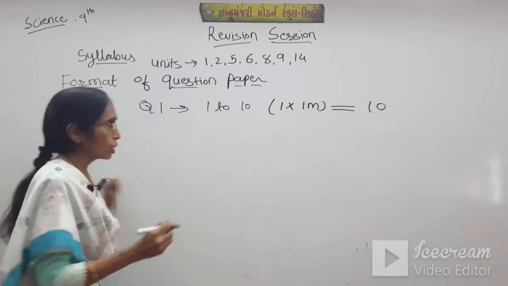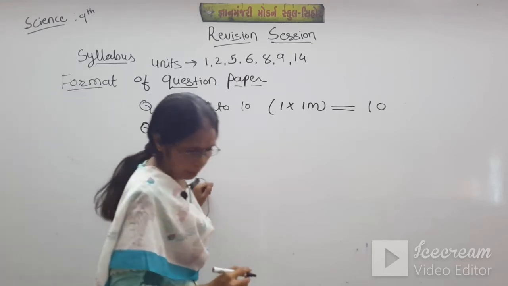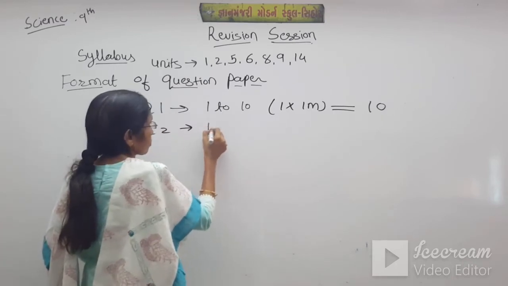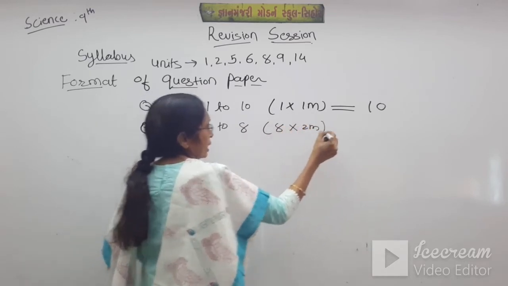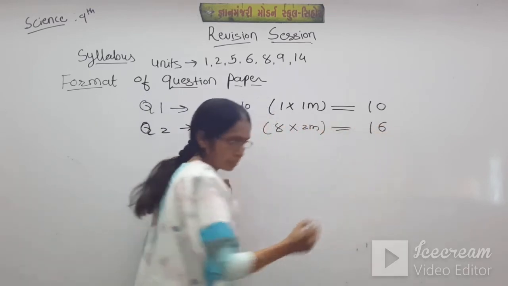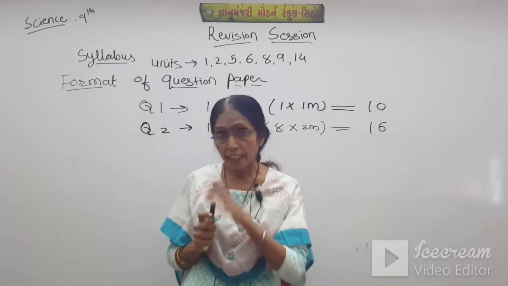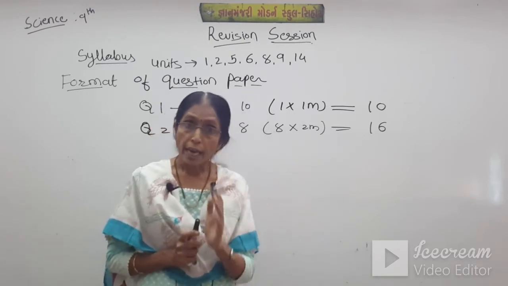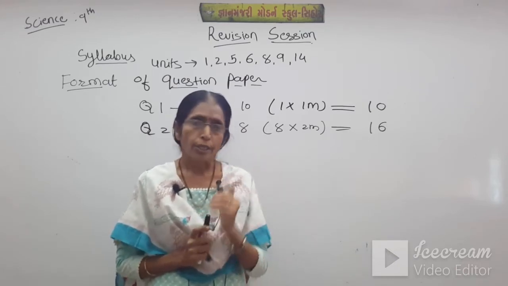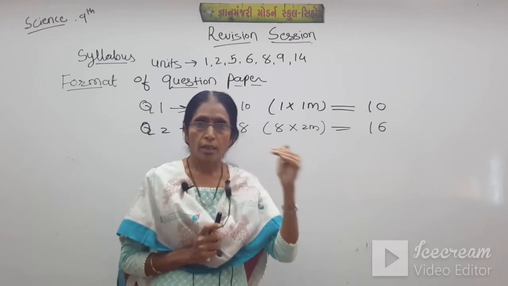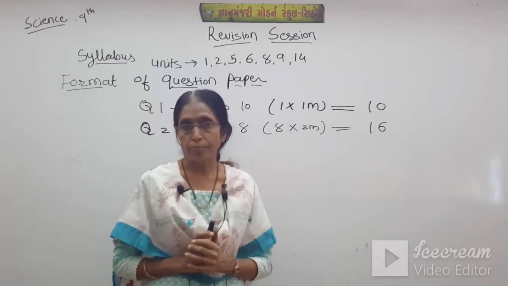Okay, now about question number 2. In question number 2, there are 8 questions, and the total weightage is 16 marks. Here 8 questions are there and each is of 2 marks. Now in this question there are internal options, meaning or. Suppose in question number 3, solve this or this. Both options will be from the same chapter.